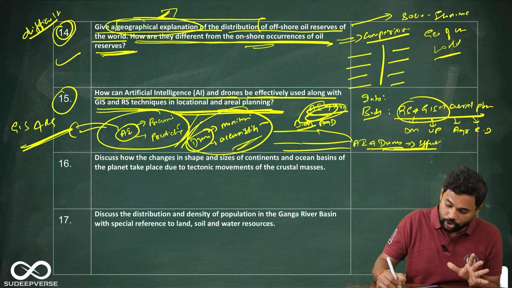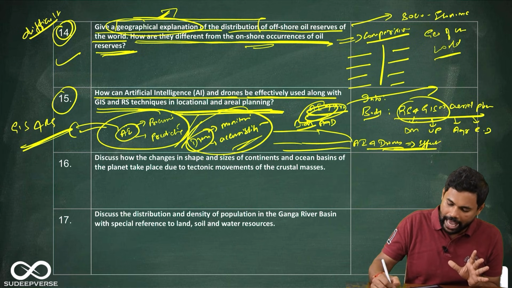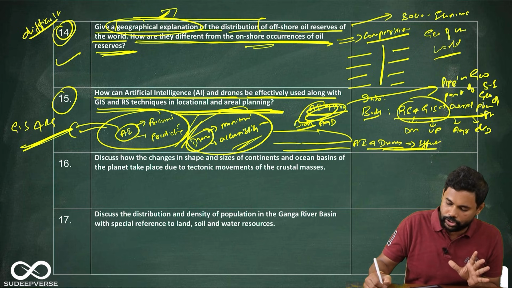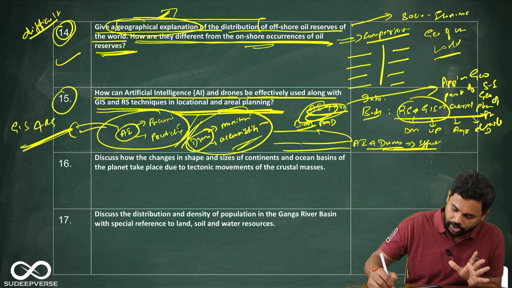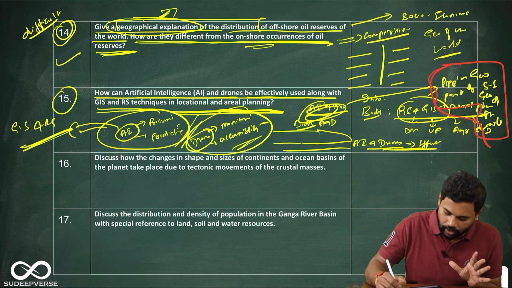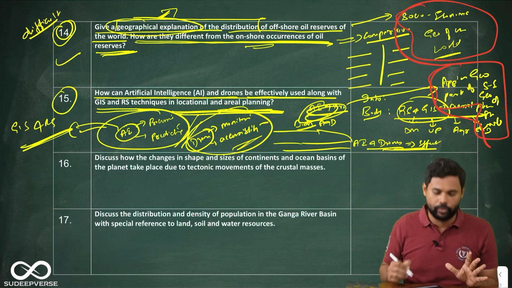Overall, this question is also coming from the application geography part of socio-economic geography of the world. Let me just change the color so that you get to know. This is coming from the application geography part of the socio-economic geography of the world. This question is also socio-economic geography of the world.